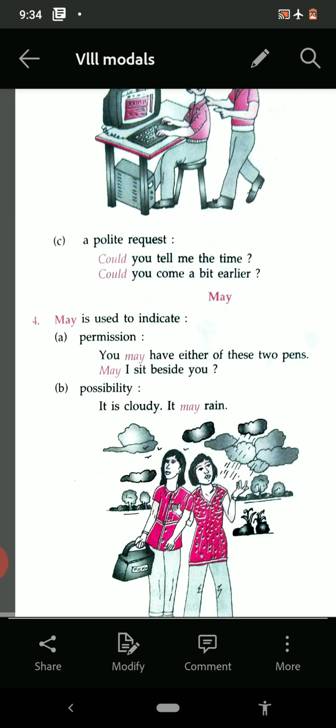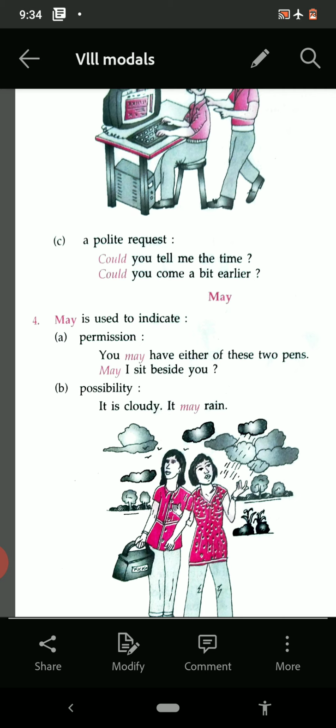Now come to the next one, that is may. It is also used for permission and possibility. For permission, you can see the example. You may have either of these two pens. May I sit beside you? May I come in?